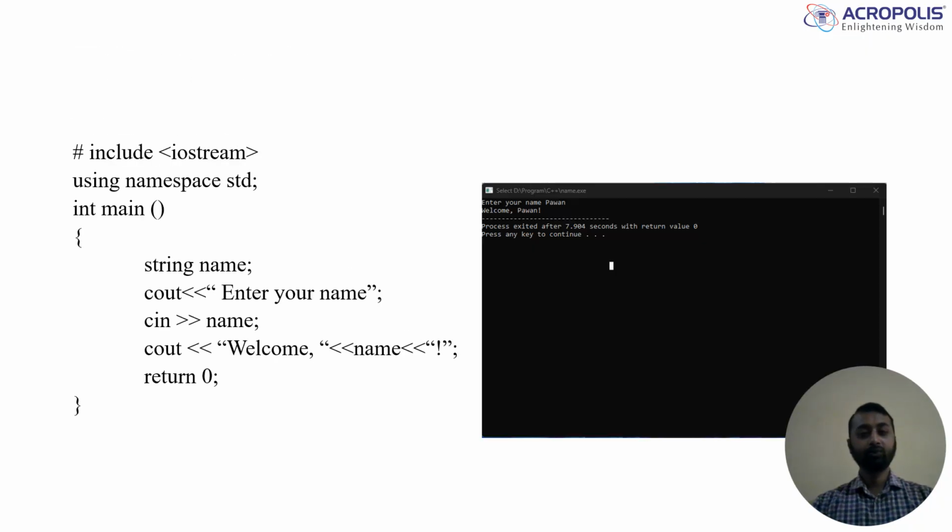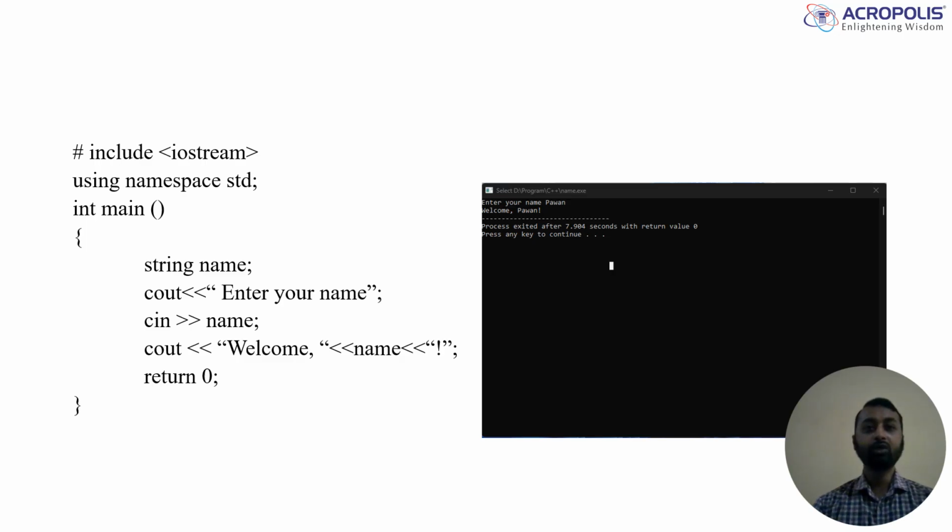By compiling this program, the compiler does not show any error. So we have successfully written an error-free program. So let's run this program. Firstly, for running this program in Dev C++, we use F11. So let's run. While running this program, we have output in the console like enter your name.